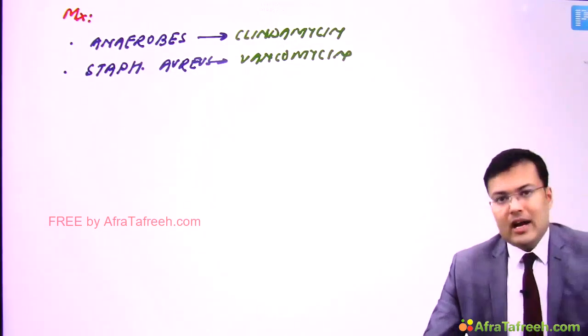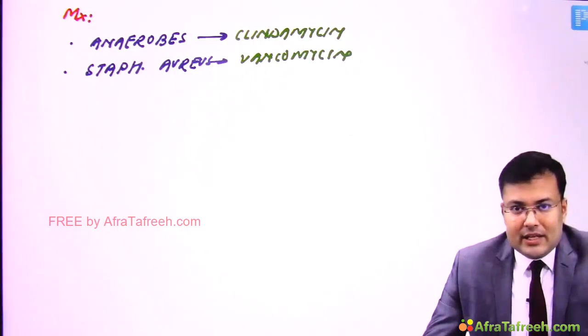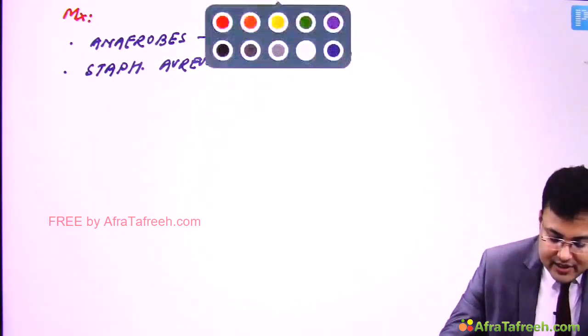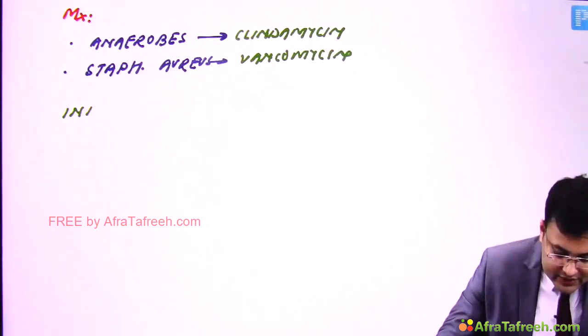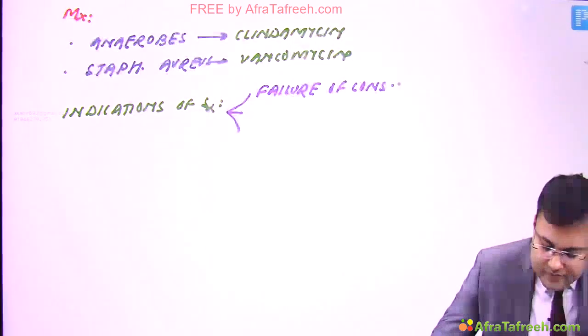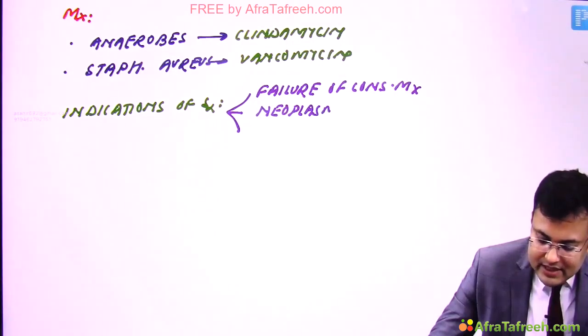Vancomycin. Clear? Now, what are the indications of surgery? So imagine we are giving conservative management and there is no improvement. Sometimes there is hemorrhage. So these are the indications for surgery. So what are the indications for surgery? Okay, so first, failure of conservative management, so there is no improvement. If there is suspected neoplasm, or whenever there is hemorrhage.